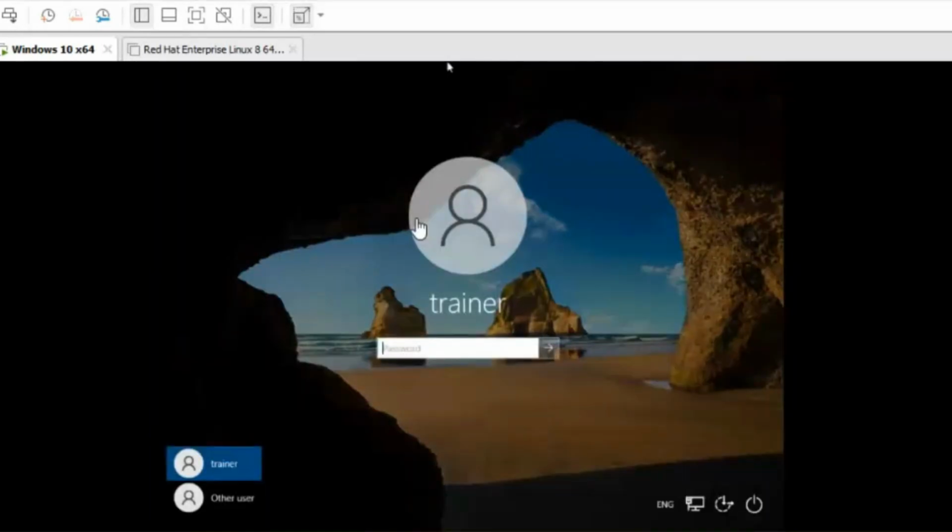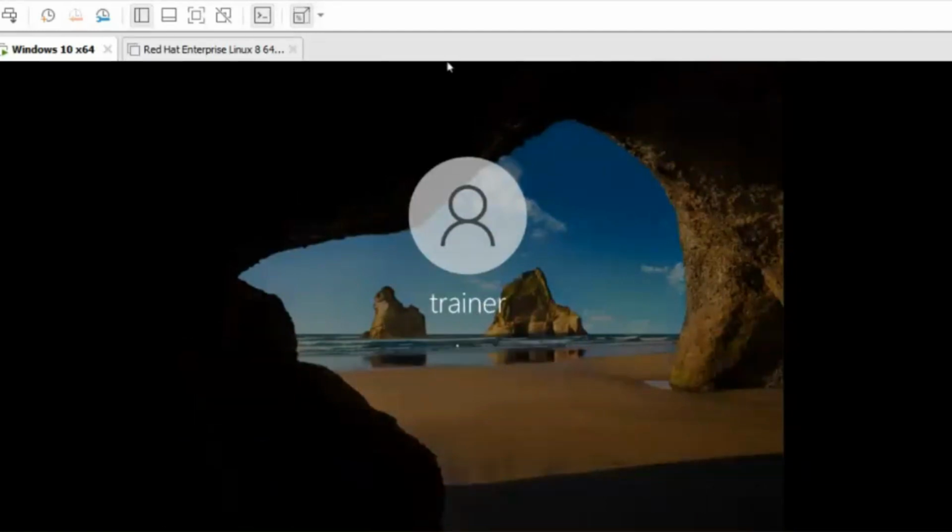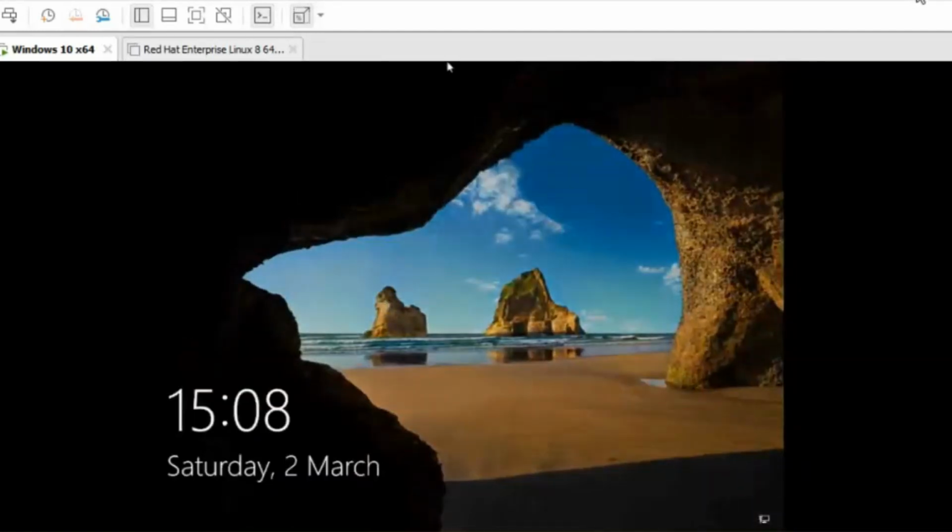So earlier we installed ADDS in the server and then made this Windows 10 a client for that server. Now the next thing is we have to create a user in the server and then log in with that user on this client machine, because this trainer is my local user. But after joining the domain, I have to log in with the domain user. So firstly, I have to create one domain user in the server. So how can we create that?